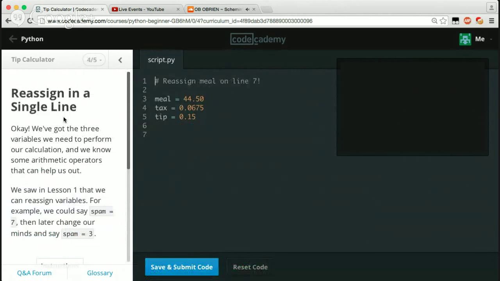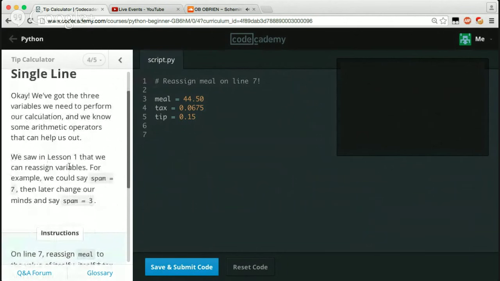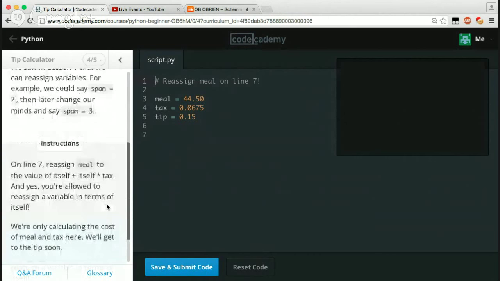Reassign in a line, or in a single line. Okay, we got 3 variables. We need to perform our calculation. And we know some arithmetic operators that can help us out. We saw in lesson 1 that we can reassign variables. For example, we could say spam equals 7, then later change our minds and say spam equals 3.